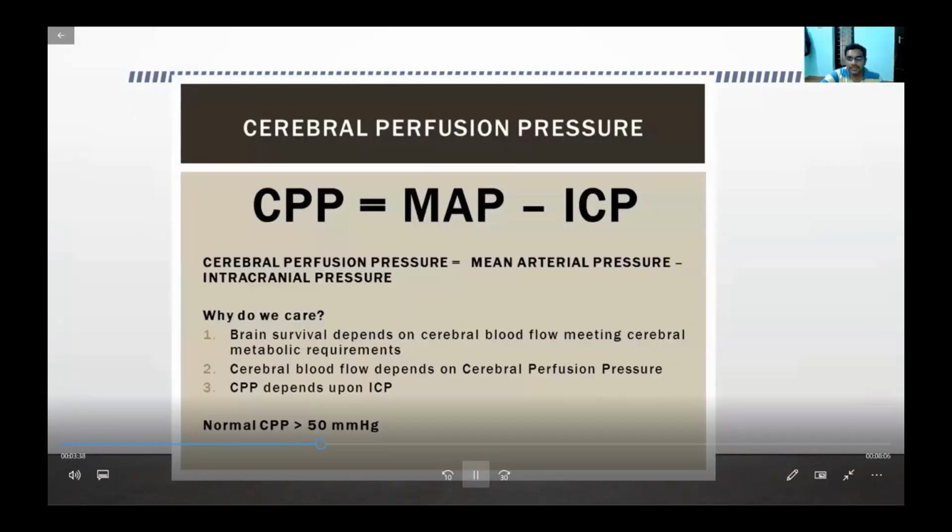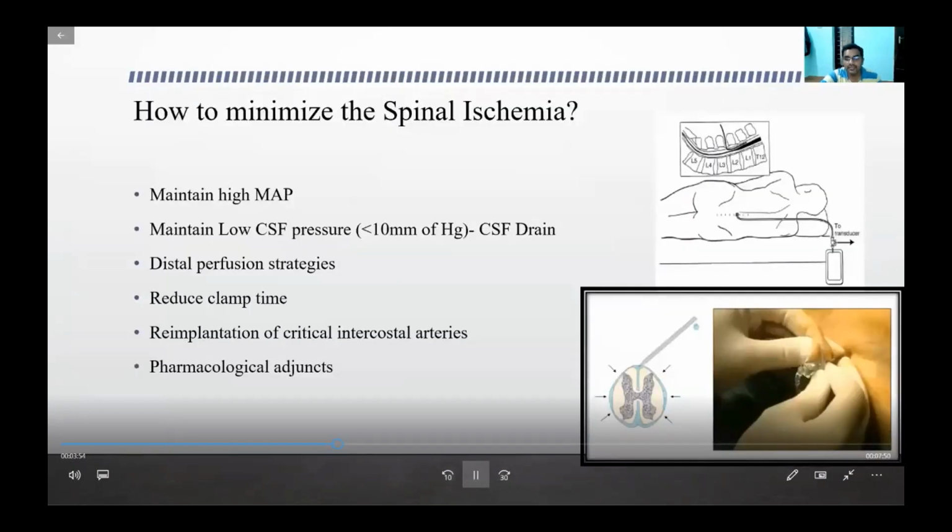To increase cerebral perfusion, we should know this formula. The cerebral perfusion is based on the difference between the mean arterial pressure and the intracranial pressure. Whenever the mean arterial pressure is high and the intracranial pressure is low, the cerebral perfusion as well as spinal perfusion increases. So what we do is keep the mean arterial pressure high by keeping the BP high with inotropic supports, and maintain a low CSF pressure by putting in a CSF drain. Whenever this difference is maintained, the spinal perfusion increases. That's what we try to do during surgery.